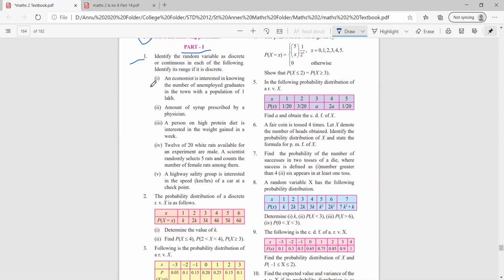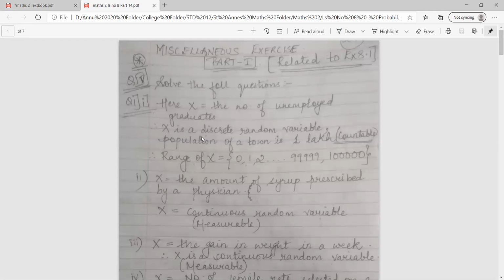An economist is interested in knowing the number of unemployed graduates in a town with a population of 1 lakh. So 1 lakh cannot be measured, but yes, it is countable, correct? So let X be the number of unemployed graduates.